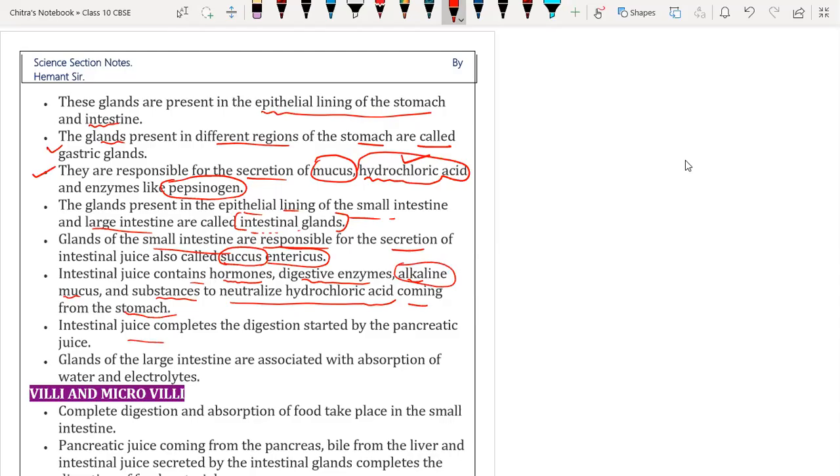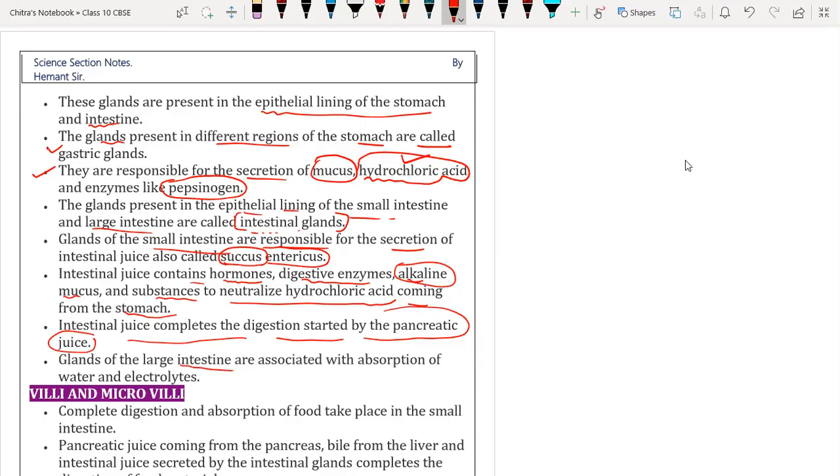Intestinal juice completes the digestion started by the pancreatic juice. Whatever process starts from the mouth and stomach ends in the small intestine. That means after the small intestine the food is not digested further, so digestion completes in the small intestine only.